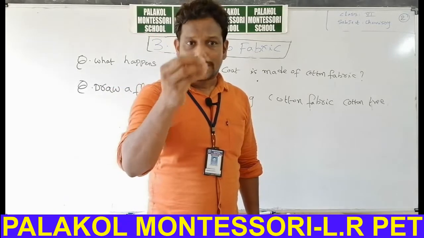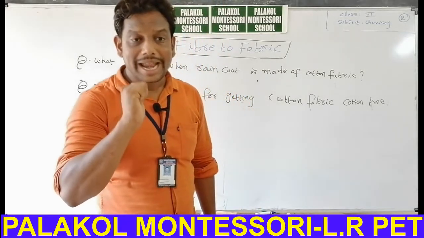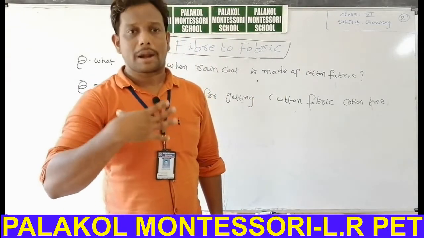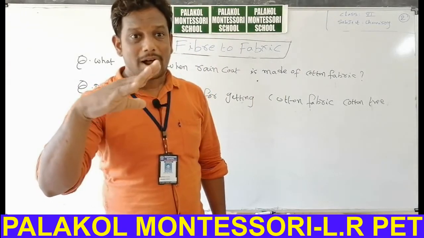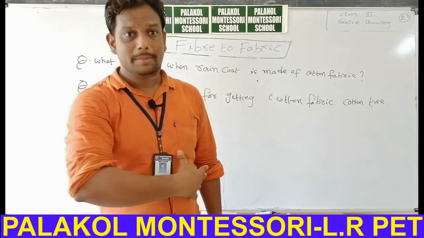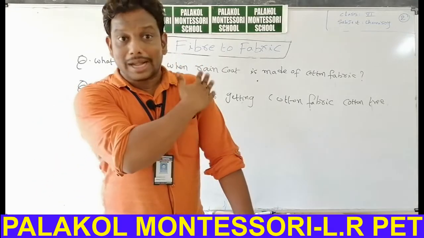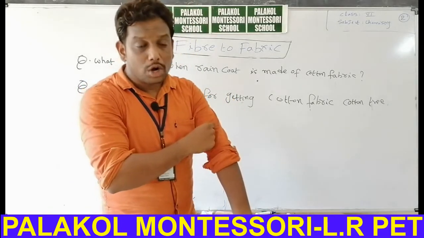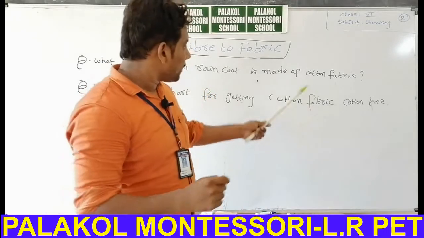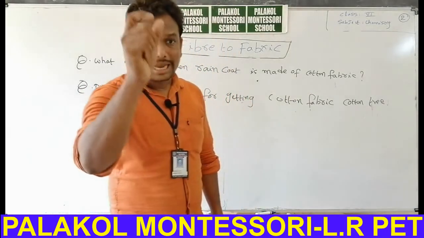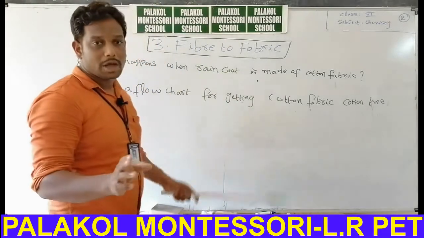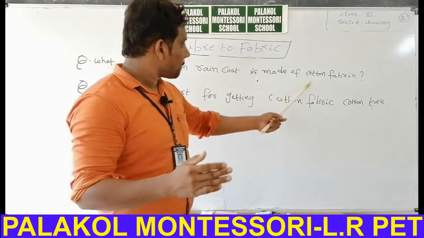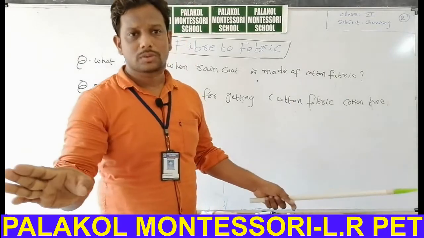The purpose of a raincoat is not served here. Why are we using a raincoat? To protect our body from rain. A raincoat does not absorb any water present on that particular cloth. A single water drop is not absorbed by a raincoat. If you wear a raincoat made up of cotton fabric, immediately that raincoat absorbs all the water. There is no use as a raincoat by using cotton fabric.